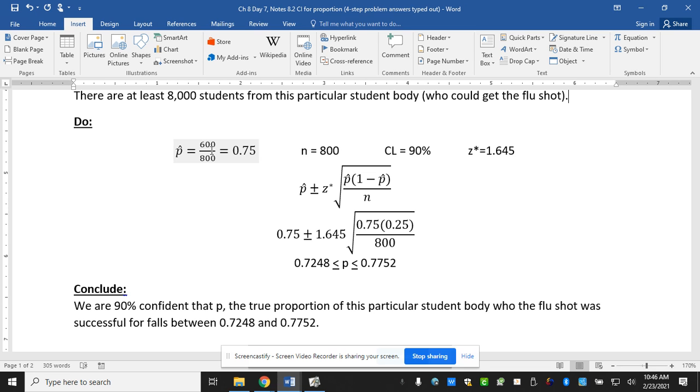Why did I go to 3 decimals for Z again? Just a quick refresher. Because that was on the T sheet, or if you actually look for it in the Z table, it's exactly between 2.